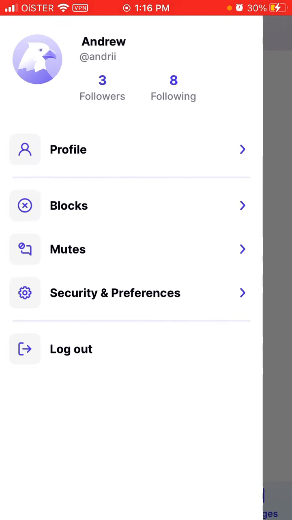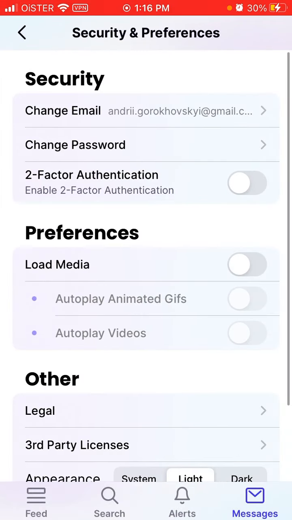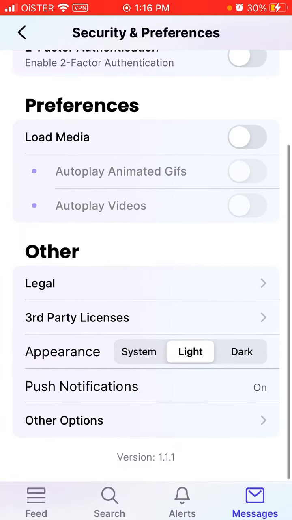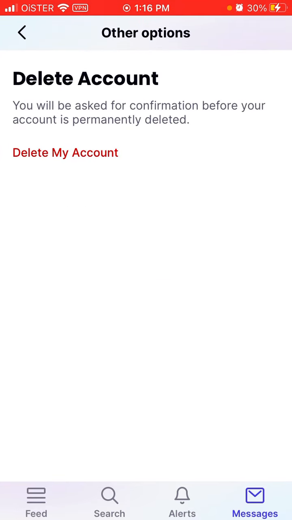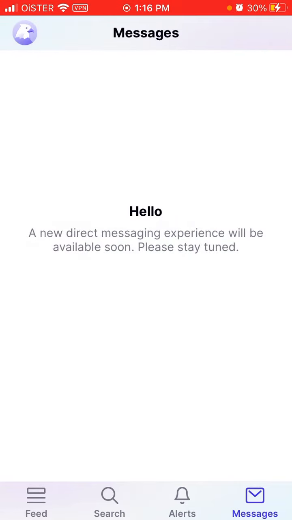Then you have your profile. You can block and mute profiles. There are preferences where you can change your email and enable 2FA. Then you can change your appearance as you want, and if you're not happy with the app, you can just delete your account completely. That will also delete all your data.